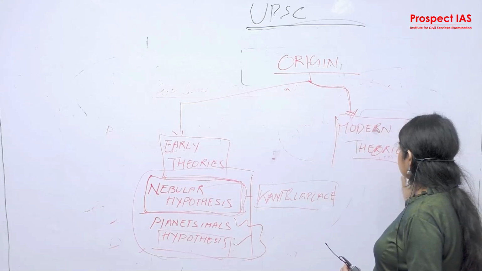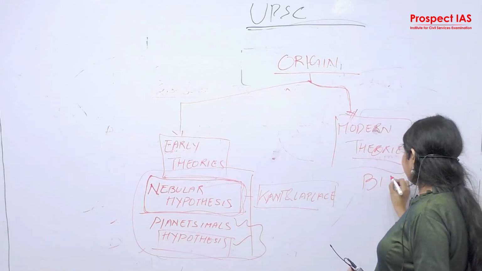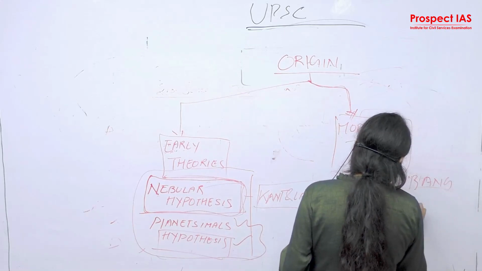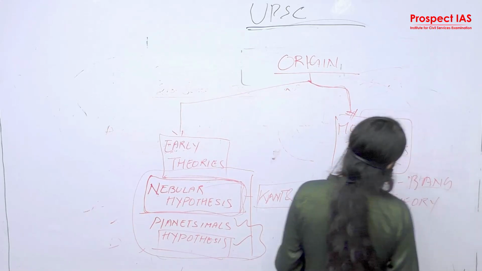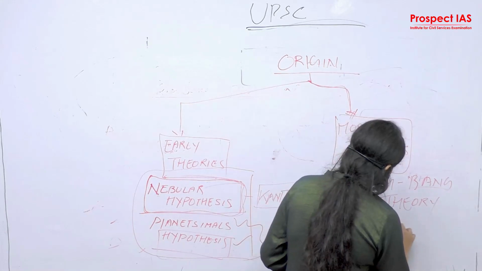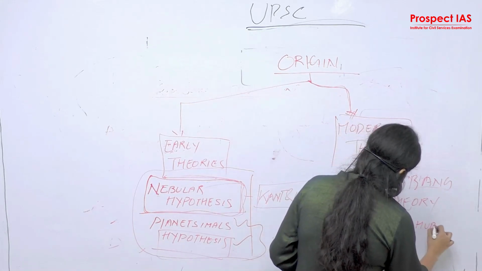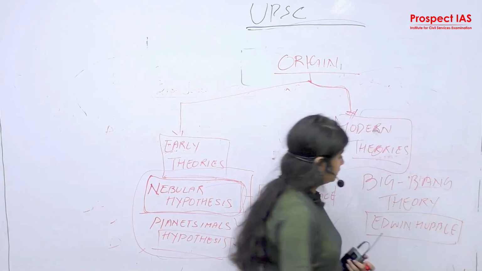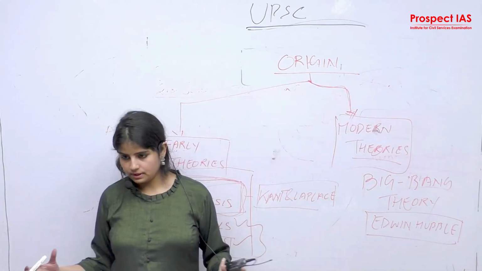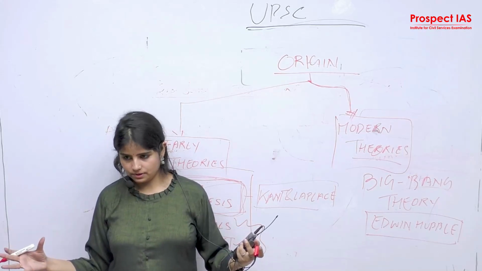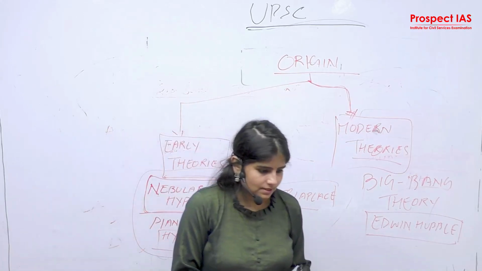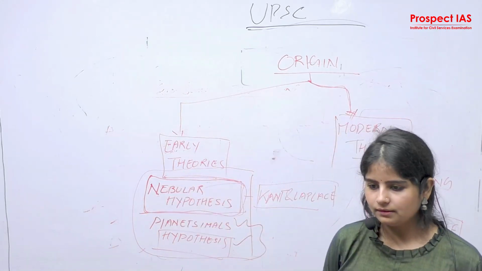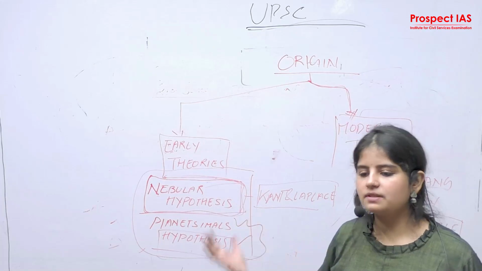The modern theory was the Big Bang theory given by Edwin Hubble. What was this theory? This was also tied to the criteria of explosion, right? And expansion. This theory states that the universe is expanding in a continuous manner.